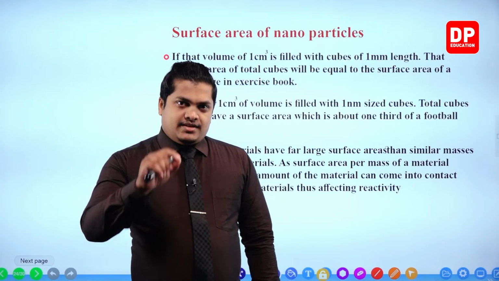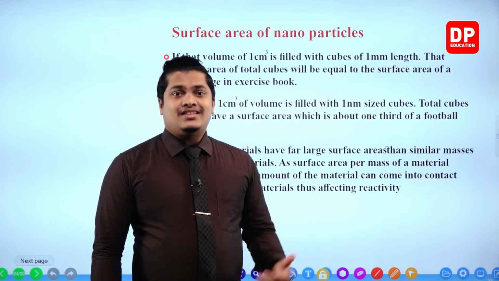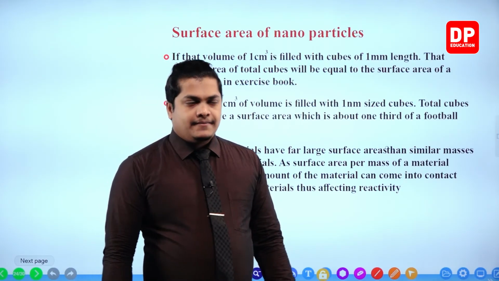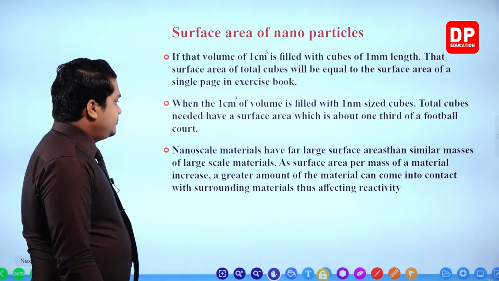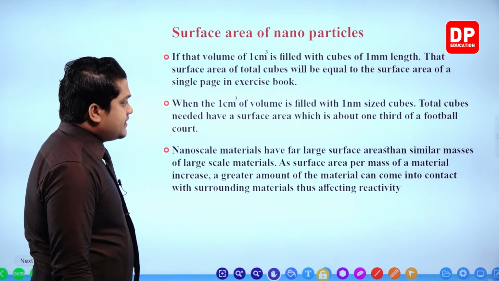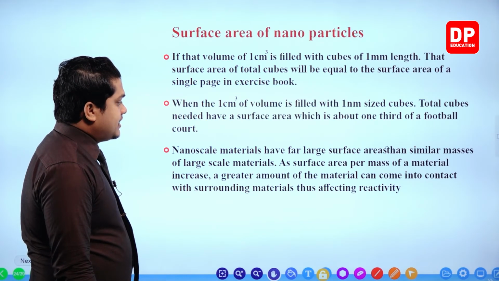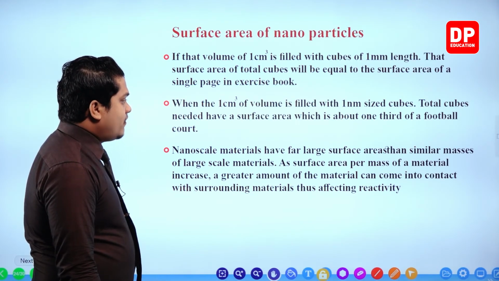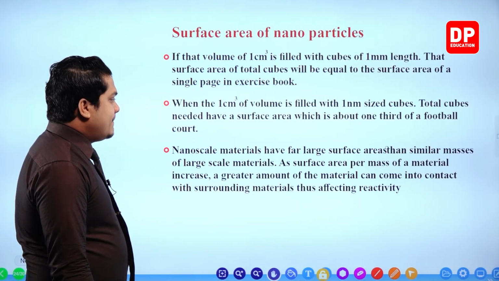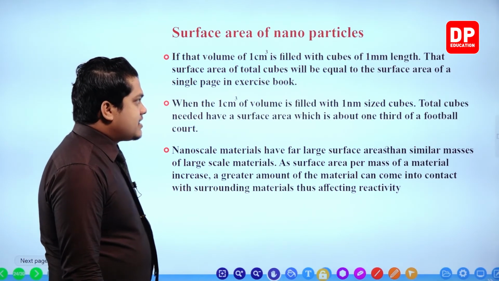So change in surface area is the main reason for this extreme reactivity and the change in different properties related to the physical things. Okay. So nanomaterials, nanoscale materials have far larger surface area than similar masses of large scale materials. As surface area per mass of a material increases, a greater amount of the material can come in contact with the surrounding materials, thus affecting reactivity.